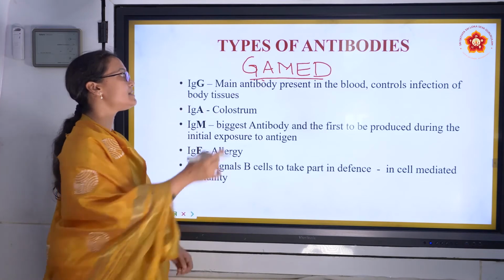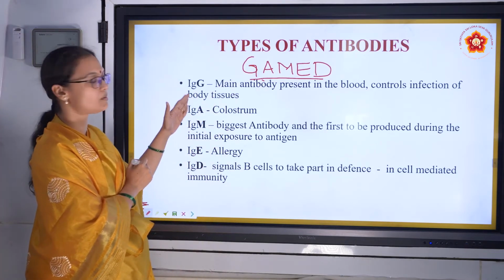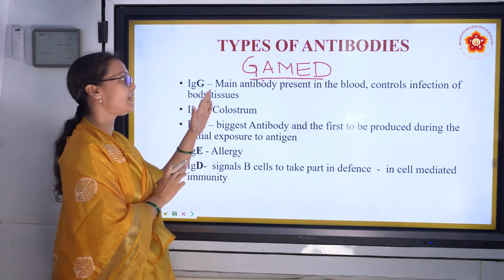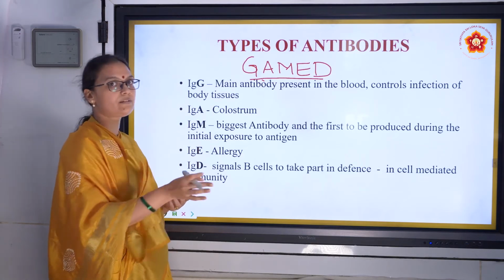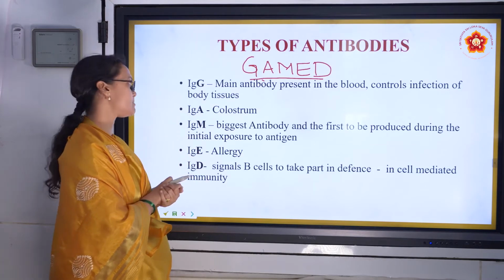The first antibody is IgG. Ig is immunoglobulin, so this is immunoglobulin G. Where is IgG present? It is the main antibody. It is present in the blood. It helps in control of all infections. So IgG is basically for all types of infections.